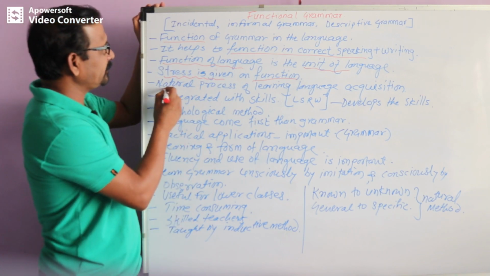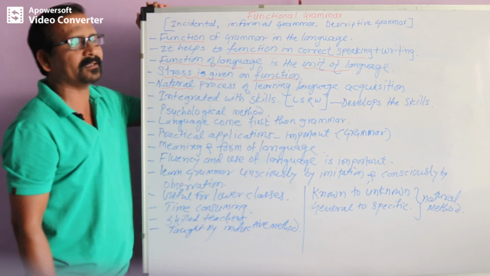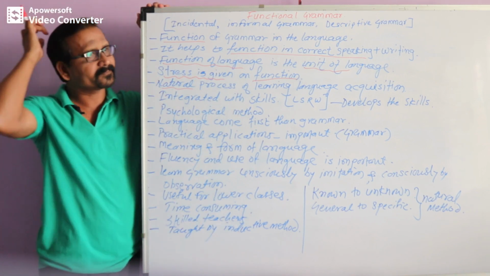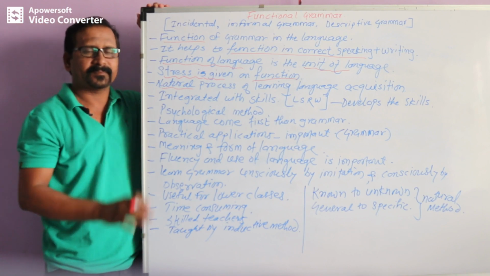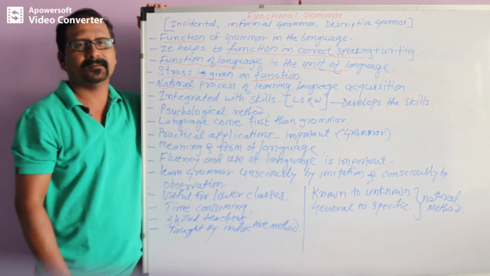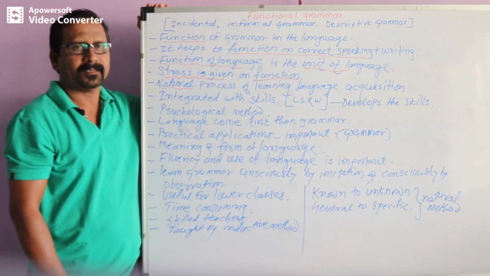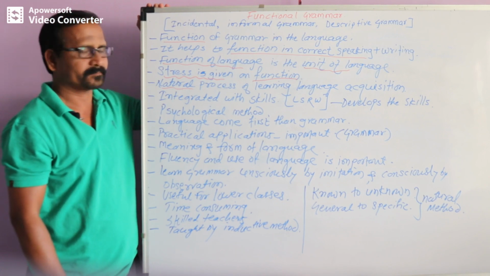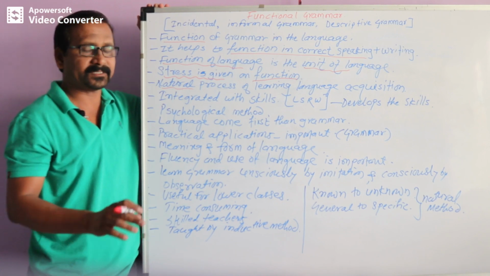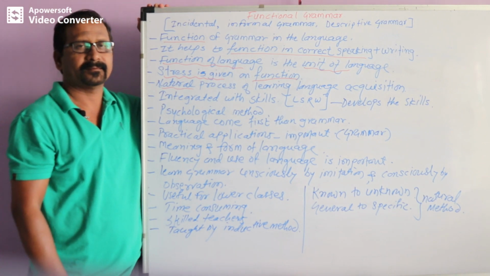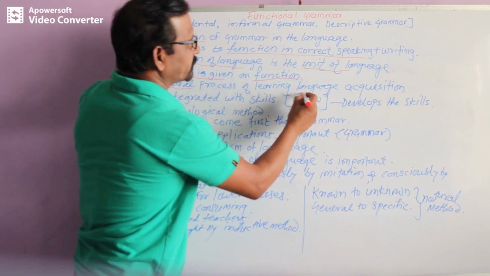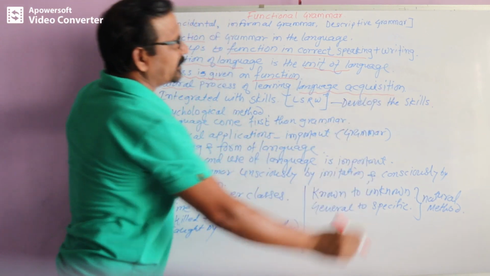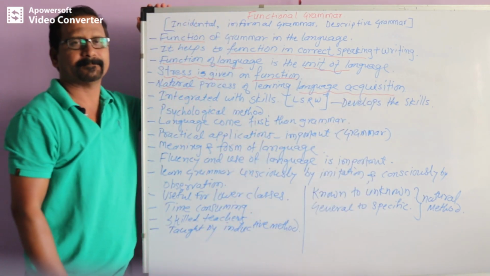It is said that it's the natural process of language acquisition. Here I am comparing both things. In structural grammar, there was language learning, but in functional grammar, there is language acquisition. Language acquisition is very important here.